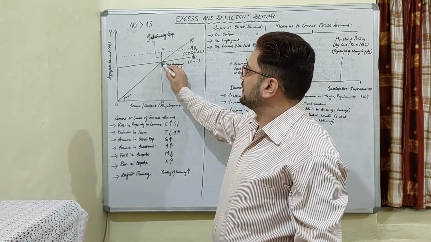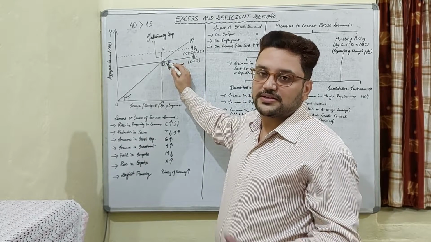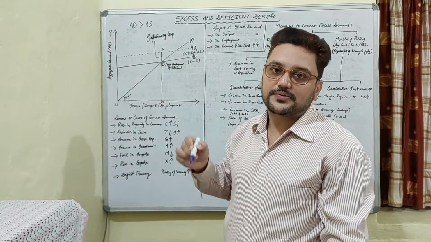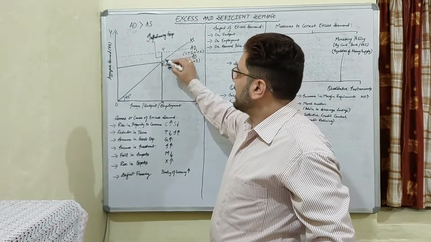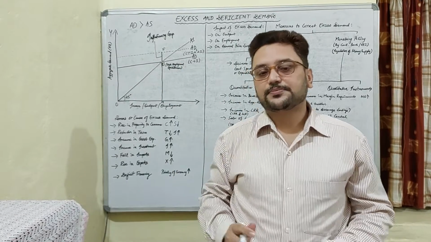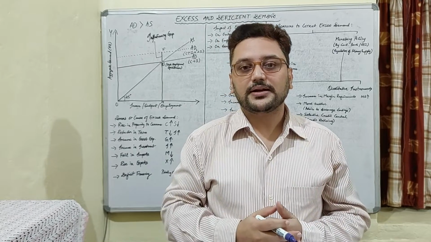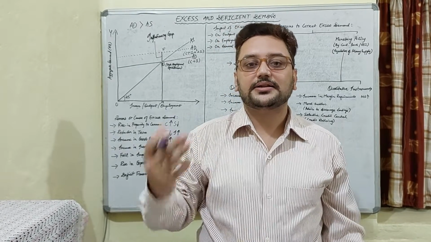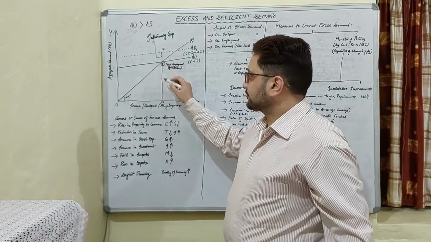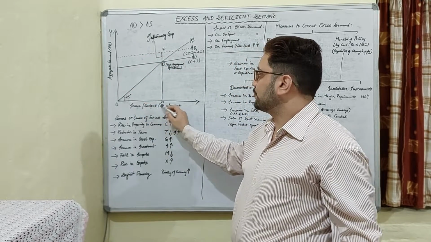The difference is between these two points, E and F. E is the equilibrium which was supposed to be established at the full employment level, whereas F is the actual aggregate demand in the economy, and therefore this gap EF is called the inflationary gap. Inflationary gap means the difference between the aggregate demand required to establish full employment and the actual aggregate demand, which is higher than the aggregate demand required. So that gap is called the inflationary gap.